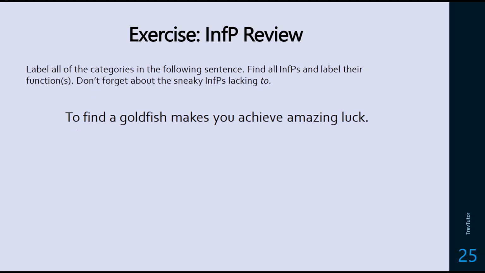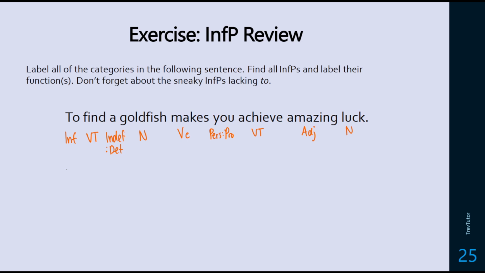So to find a goldfish. So to find, here we're going to have an infinitive and a transitive verb. A goldfish is an indefinite determiner. Goldfish is a noun. And then makes you achieve amazing luck. So we've got to be careful here because this is like an equals. Makes you to achieve amazing luck. So we do have a VC verb here. You is going to be the personal pronoun, and then we're going to have an infinitive phrase with achieve amazing luck. So you're achieving something, so it's a transitive verb. Amazing is an adjective, and luck is a noun. So those are our categories.